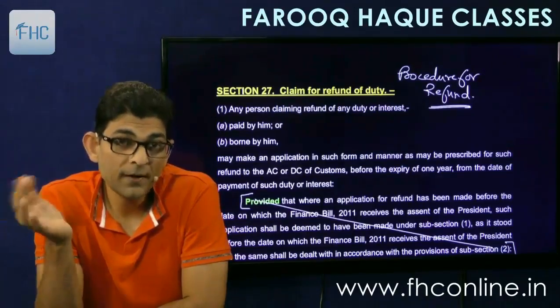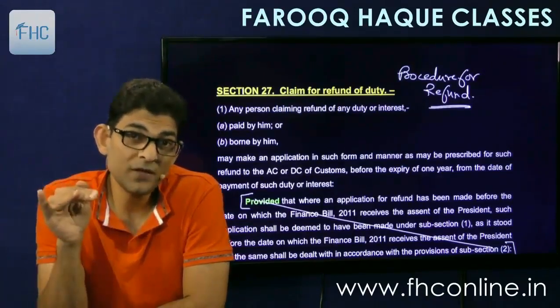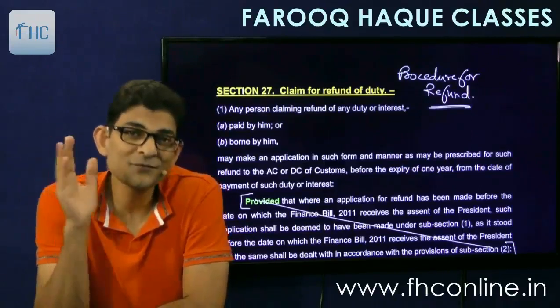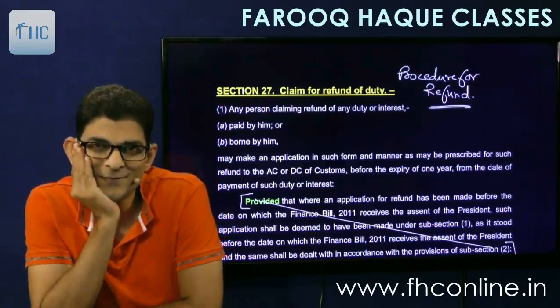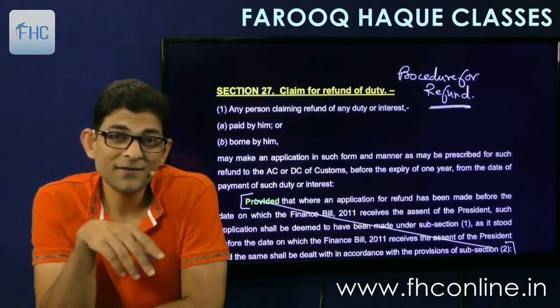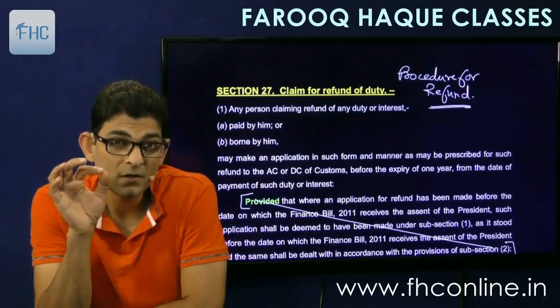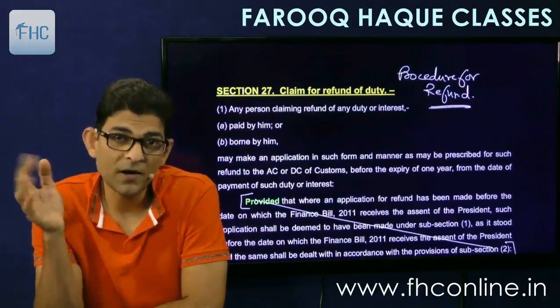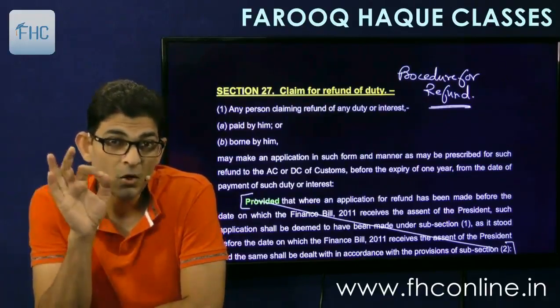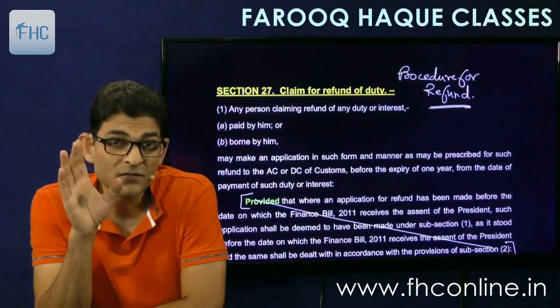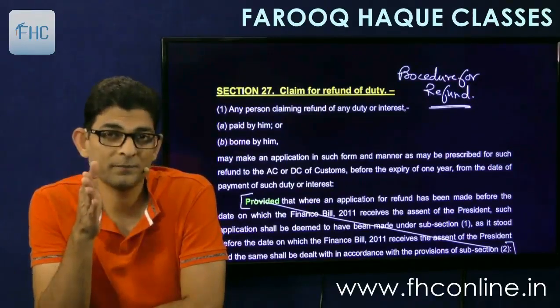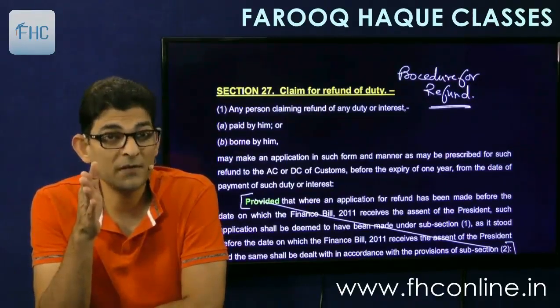the goods. But that buyer will then have to prove that he has not further transferred the burden to any other person. So the refund will be given to whom? Refund will be given to that person, the importer or the buyer or the further buyer or the further buyer, that person on whom the burden has finally fallen. He is the person who can claim the refund.